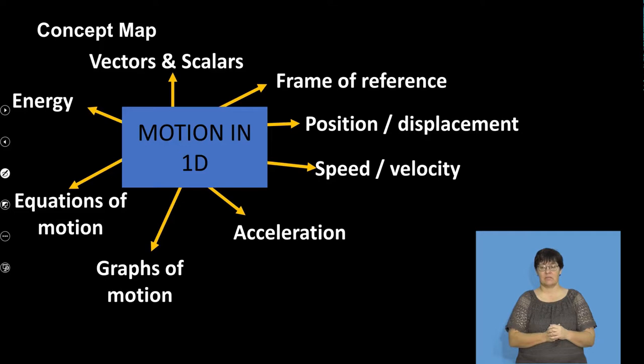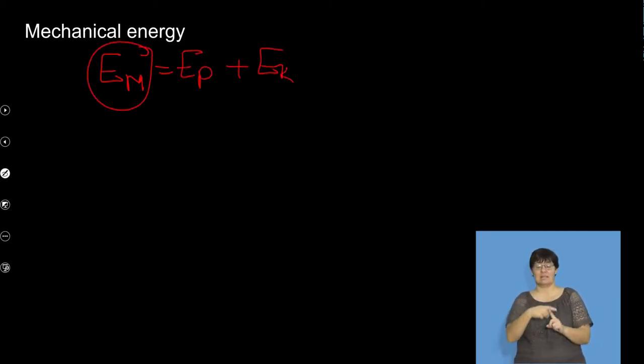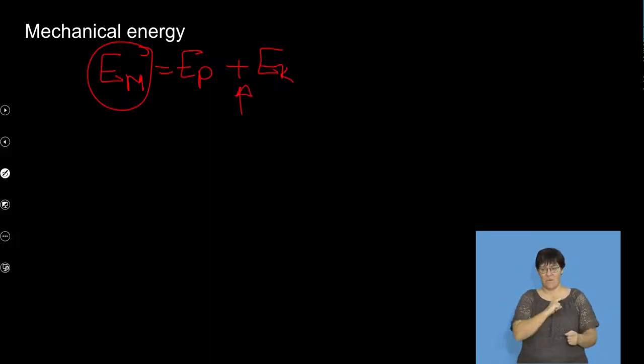Okay? With mechanical energy, I just need you to remember that mechanical energy is EP plus EK. There's no direct proportionalities here, okay? So I can't say if potential doubles, mechanical energy will double. Why? Because of the plus sign.